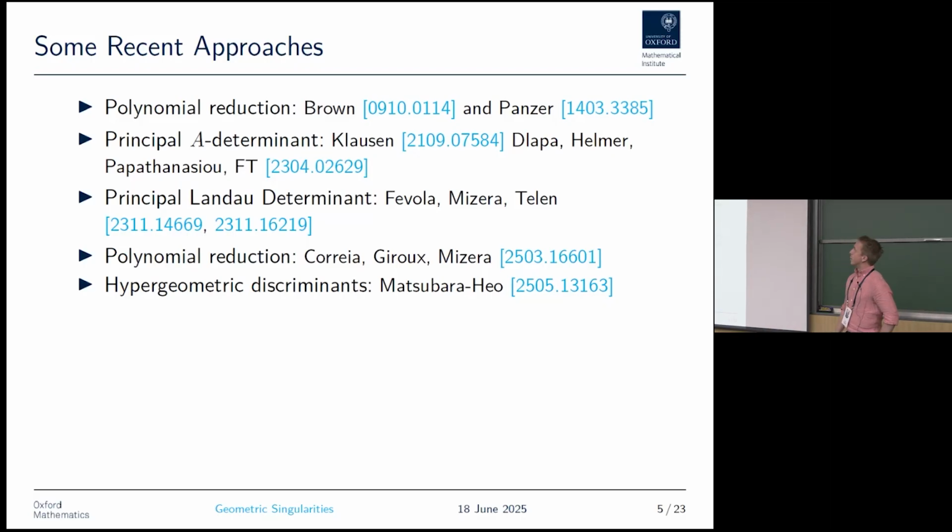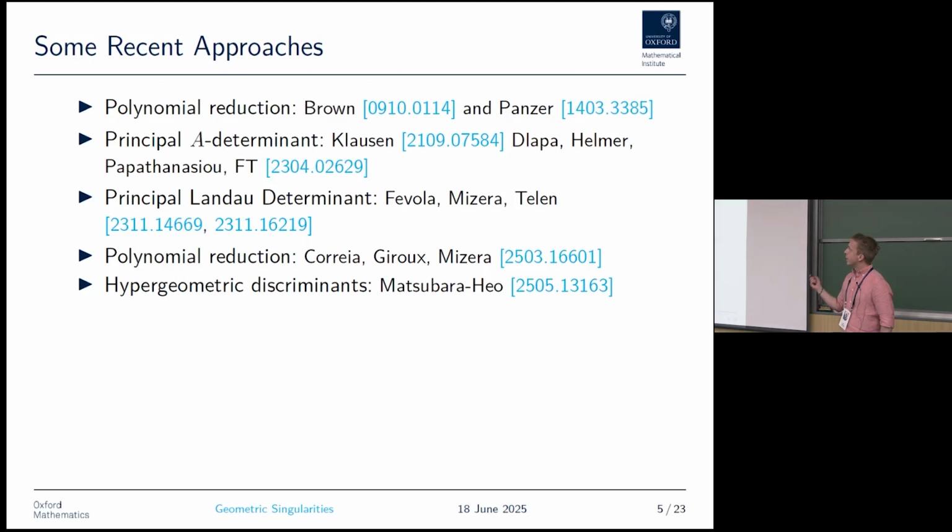I also wanted to highlight the principal A-determinant approach to singularities by Clausen, and I have also worked briefly on this. And also, a few years ago, an object called the principal Lambda determinant was introduced to capture singularities. Last month, Matsubara-Heo introduced a new thing he calls hypergeometric discriminants to describe these singularities.